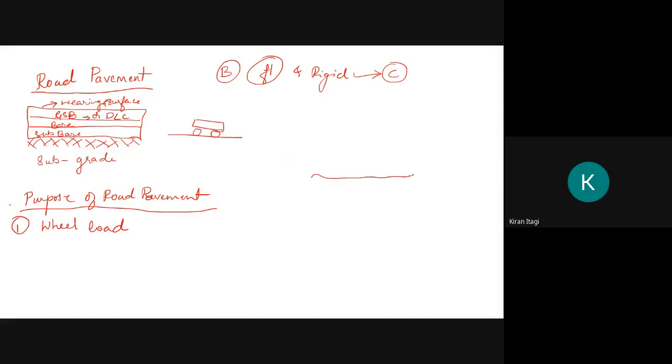Suppose this is a muddy road, and there is a truck loaded with more than 40 tons. If it goes, what will happen? There will be undulations formed, or sometimes the wheel will get stuck in the mud or soil, which means that the road is not suitable to carry heavy loads or light loads. So the main purpose of road pavement or road designing is to carry heavy loads.